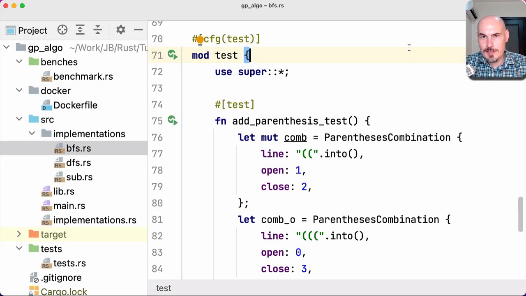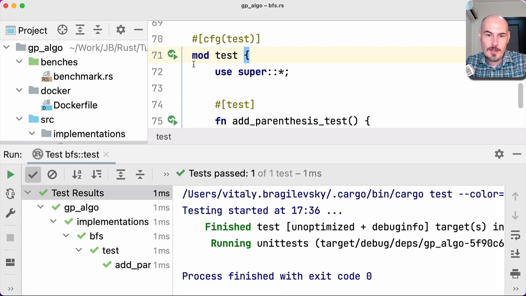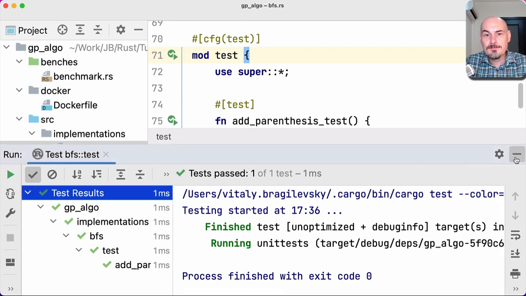Now let's talk about testing. As usual in Rust, we prefer to keep our tests as close as possible to the implementation. We call these sorts of tests unit tests, and they test just one implementation. For example, here you have a test module, which is coupled with the breadth first search implementation, and it checks very small details in that implementation. We can run this test and see if everything is okay. Well, it's all right. We've passed the test, so that's just fine.